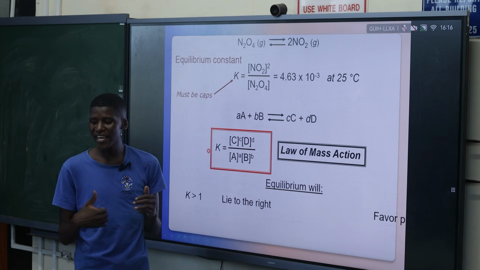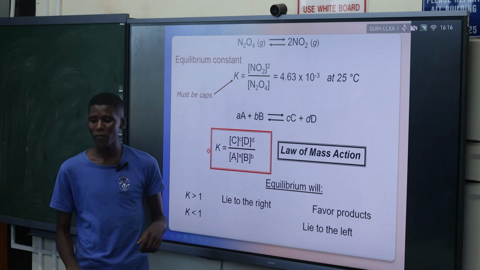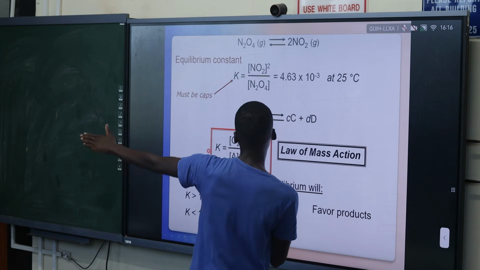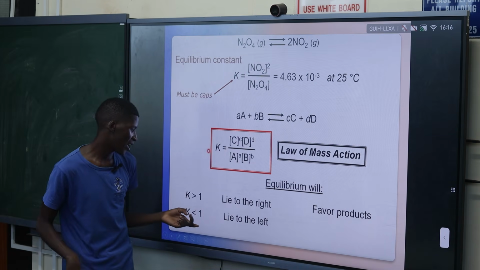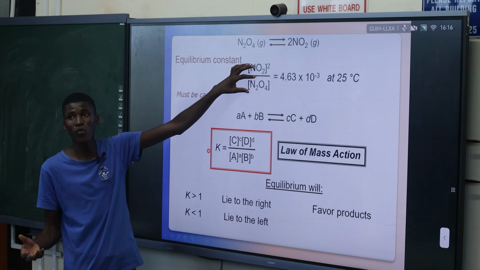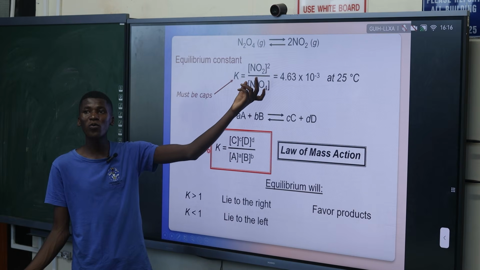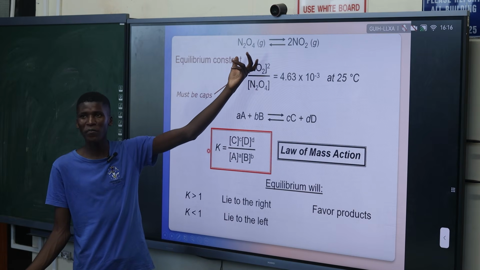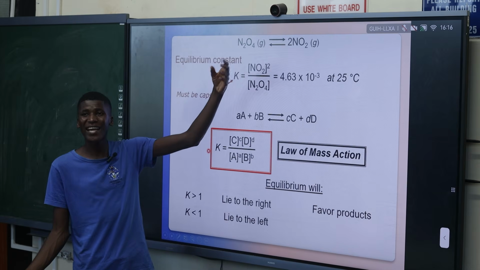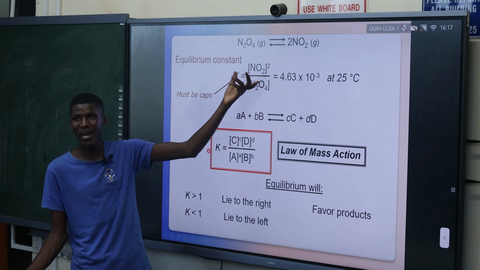If K is less than 1, it means your equilibrium will lie to the left, favoring the reverse direction. So if K is a number less than 1, it means the denominator is bigger than the numerator. If the denominator is bigger than the numerator, you are going to get a fraction that is less than 1 as your answer.